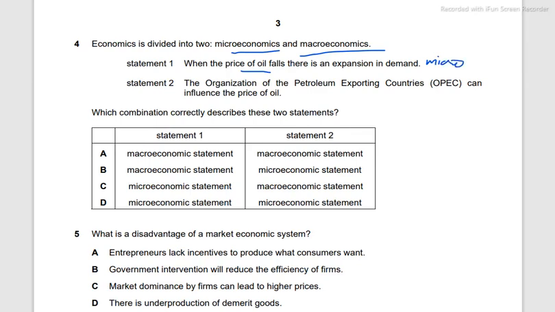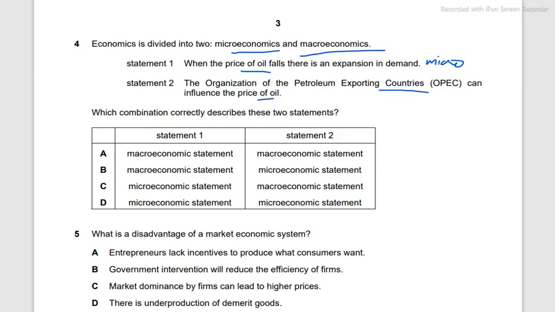Whereas statement 2, the Organization of Petroleum Exporting Countries, these are a number of economies, can influence the price of oil. Now this may be a little confusing, since we're talking about a lot of economies. However, we're talking about the price of oil in specific.